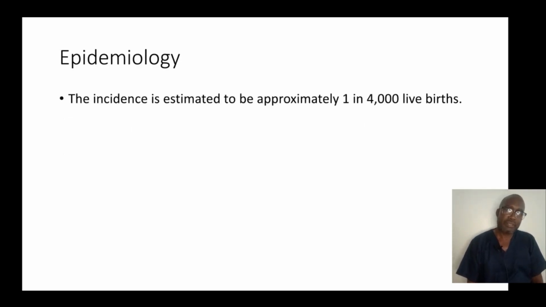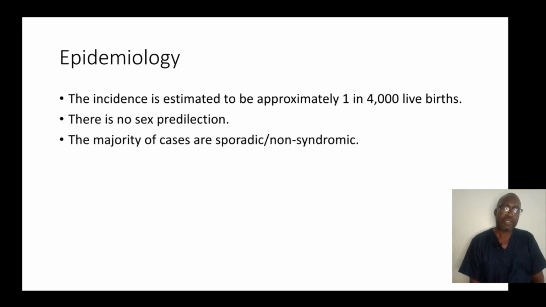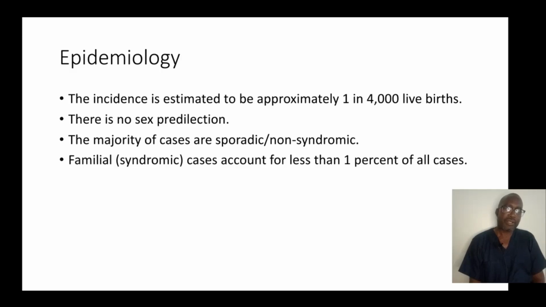Epidemiology. The incidence is estimated to be approximately 1 in 4,000 live births. There is no sex predilection. The majority of cases are sporadic and non-syndromic. Familial cases account for less than 1% of all cases.